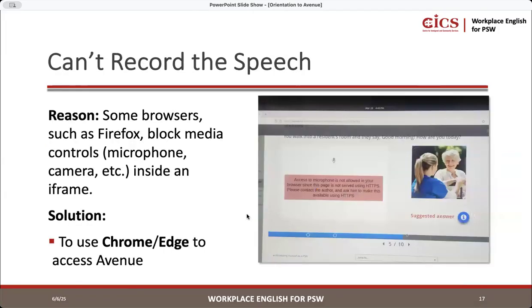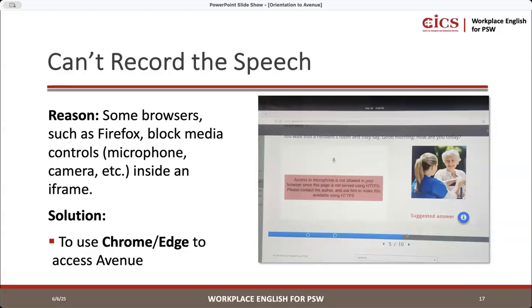So sometimes, the speech may not record. We always ask for you to please use Chrome or Edge. Google Chrome or Edge is the recommended browser to use in the course because it helps with the Avenue. Sometimes, Firefox or other browsers don't work.